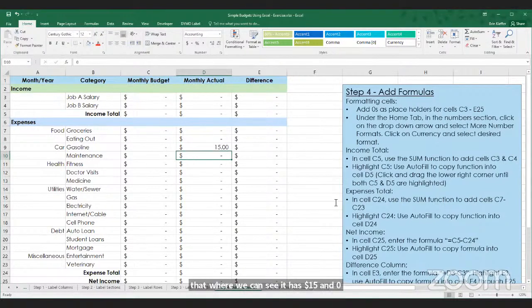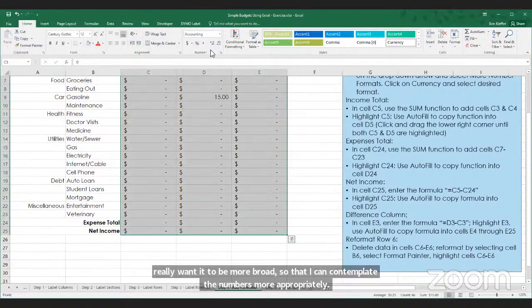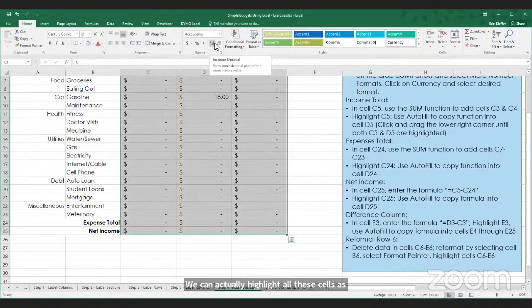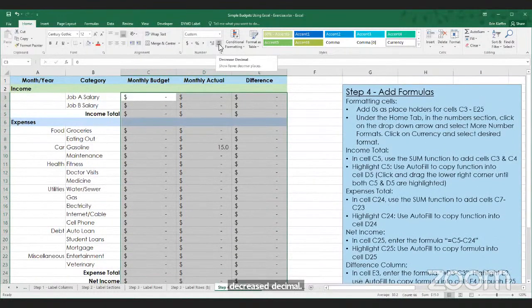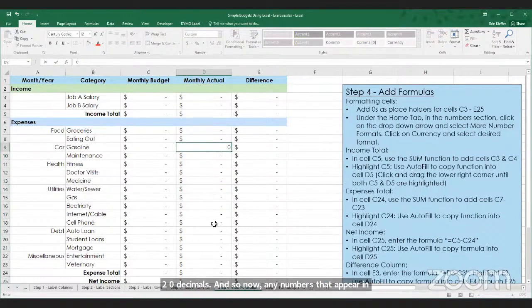If we type any other number, it's going to appear like that, where we can see it has $15.00. Since this is a budget, I don't really want a bunch of decimal points. I want it to be more broad so that I can contemplate the numbers more appropriately. We can highlight all these cells and adjust the decimal points using these two options up here, increase decimal or decrease decimal. So we'll decrease all of the dollar decimals to 0 decimals. Now any numbers that appear in here will just be whole numbers. So we're going to change that back to 0.